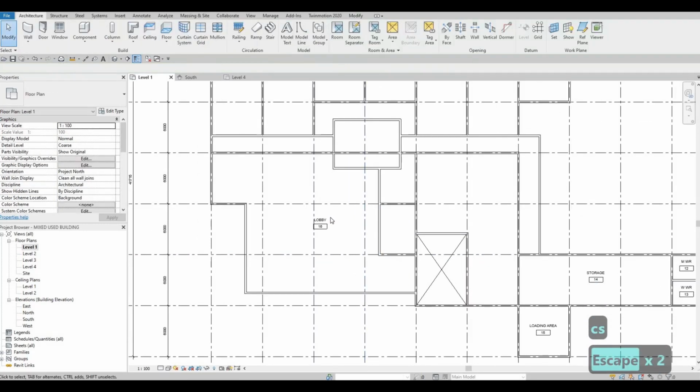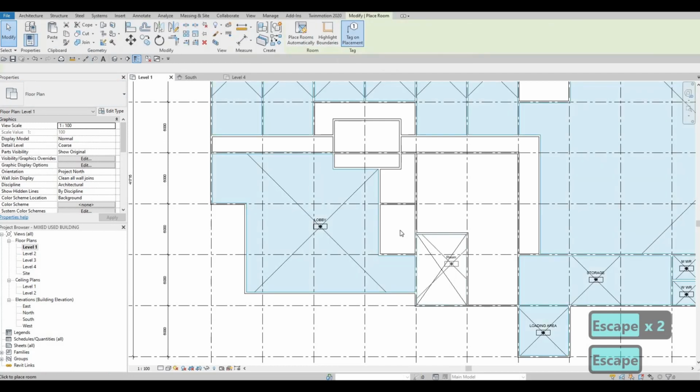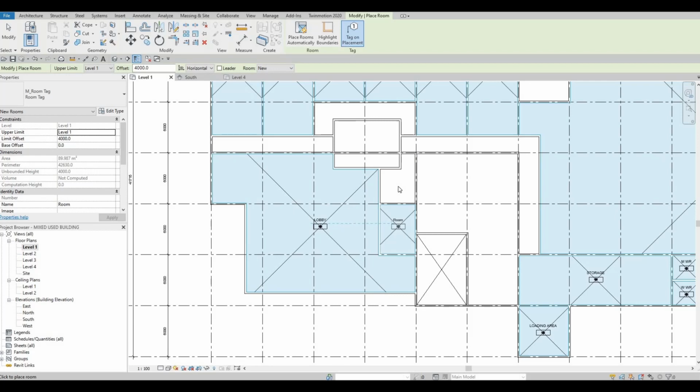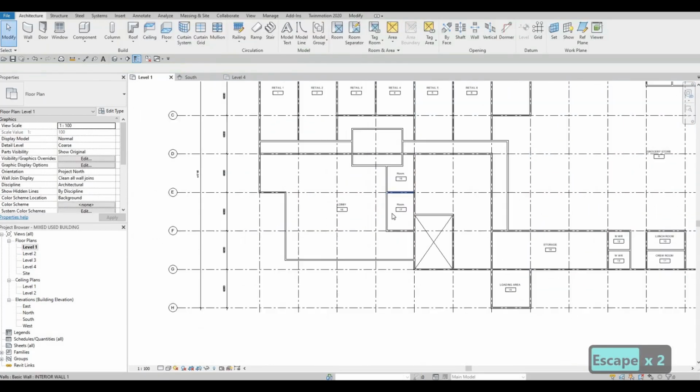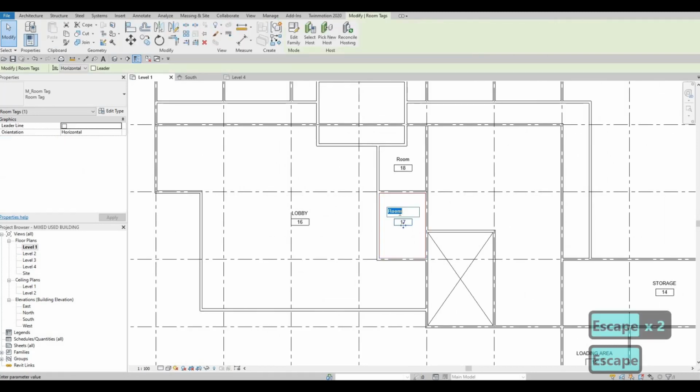So we have security as well here. And then storage right here. Security.